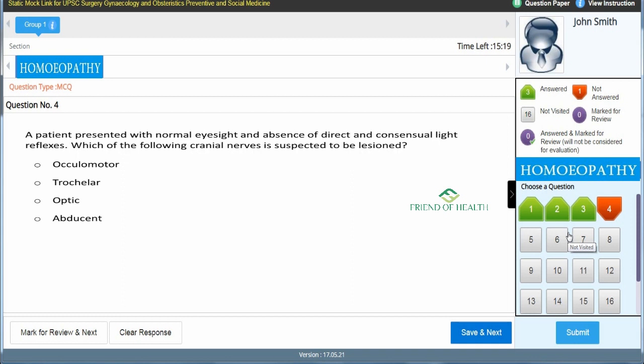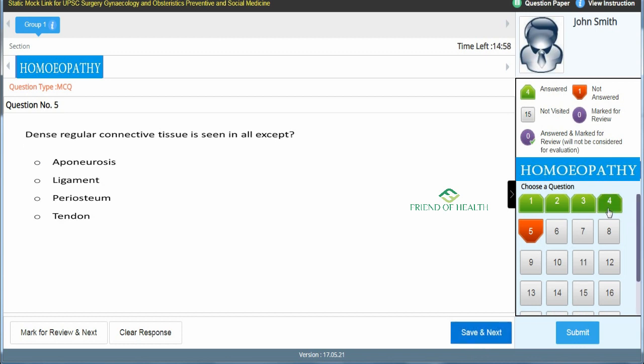Next question. A patient presented with normal eyesight and absence of direct and consensual light reflexes. Which of the following cranial nerves is suspected to be lesioned? Oculomotor, trochlear, optic, abducent. The answer is oculomotor. Once you answer the question, save and next. So 4 questions are answered. The 5th question: dense regular connective tissue is seen in all except aponeurosis, ligament, periosteum, tendon. Here the answer is periosteum.